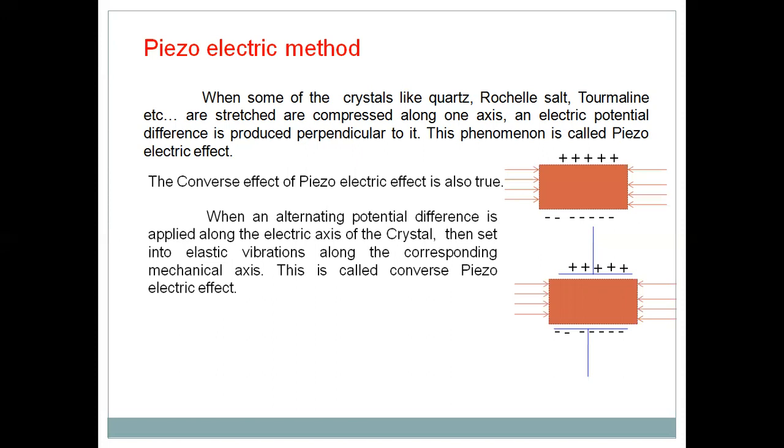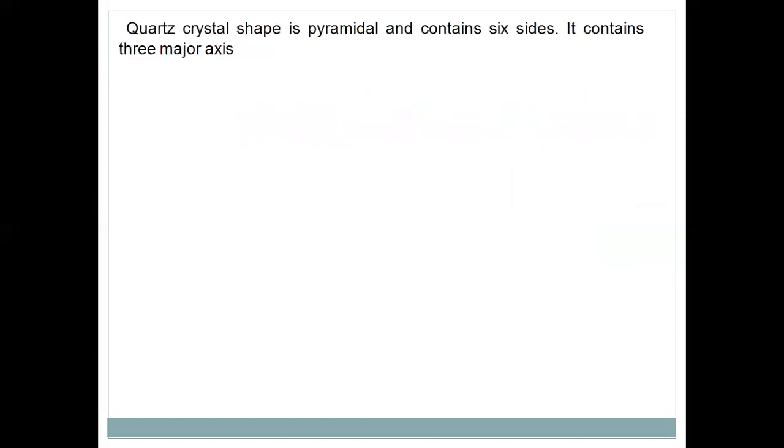That is called elastic vibrations. So when an alternating potential difference is applied along the electric axis of the crystal, it is set into elastic vibrations along the corresponding mechanical axis. This is called the converse piezoelectric effect. Of course, this converse piezoelectric effect is useful for the production of ultrasonic waves.